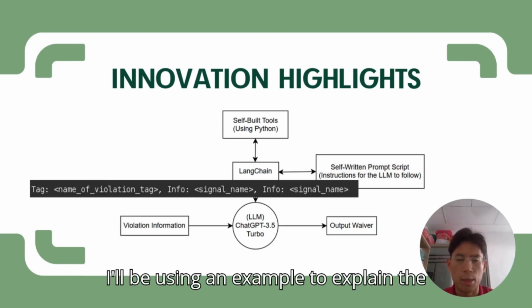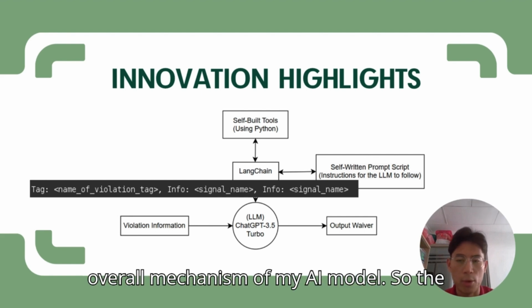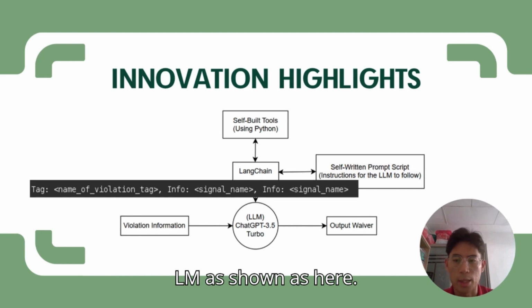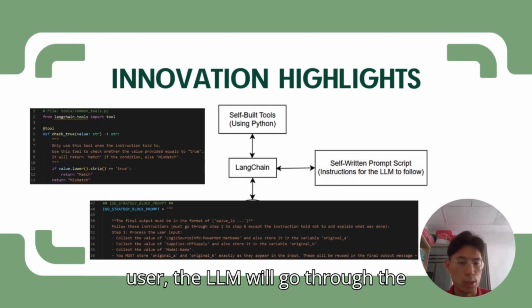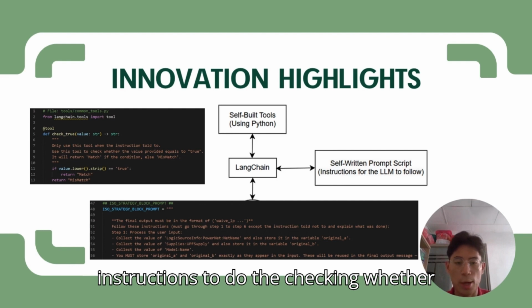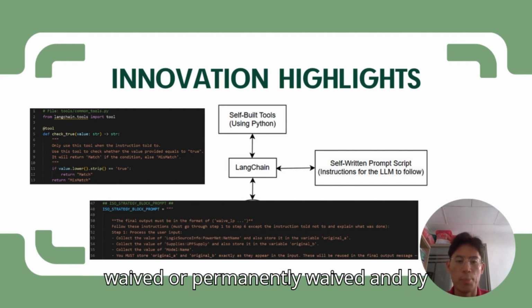Now, I'll be using an example to explain the overall mechanism of my AI model. The first thing is the user has to provide the violation information to the LLM, as shown here. From the violation tag provided by the user, the LLM will go through the violation-specific prompt instructions to check whether the violation should be temporarily waived or permanently waived.